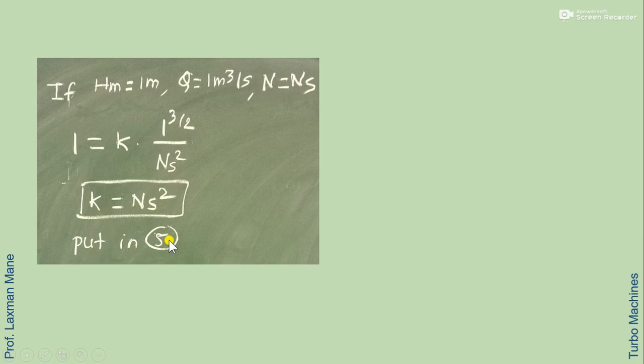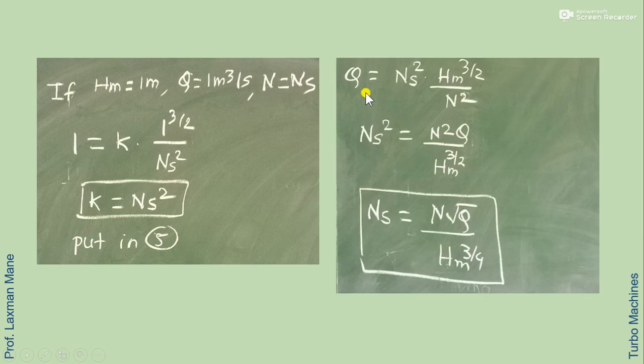By putting this in equation number 5, we have Q is equal to Ns square into Hm raised to 3 by 2 divided by N square. Writing this equation in the form of Ns square, it becomes N square Q divided by Hm raised to 3 by 2. Taking the square root of this equation, we get Ns is equal to N into square root of Q divided by Hm raised to 3 by 4. So this is the equation for specific speed of pump.